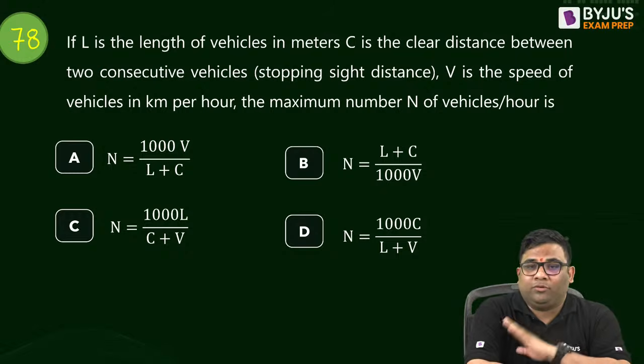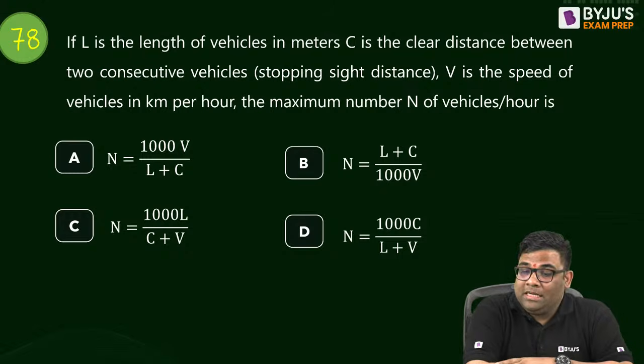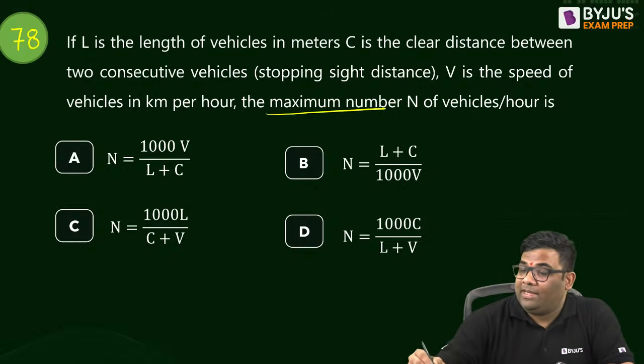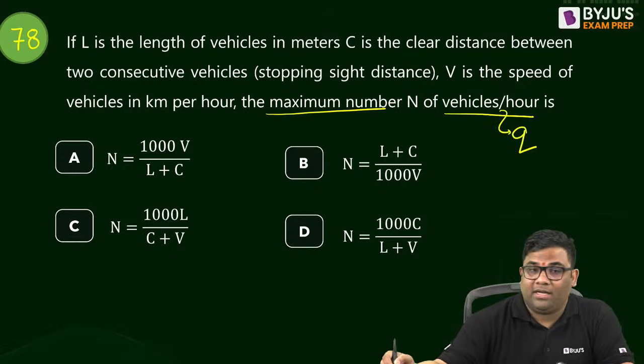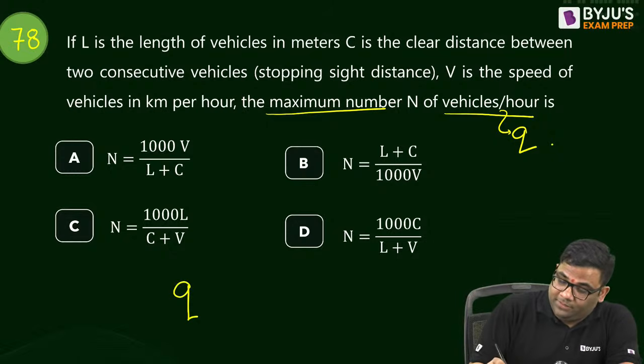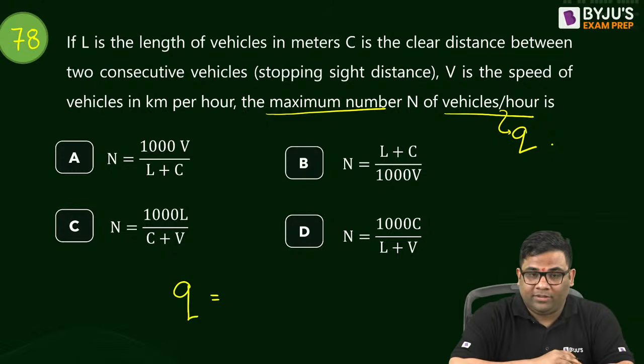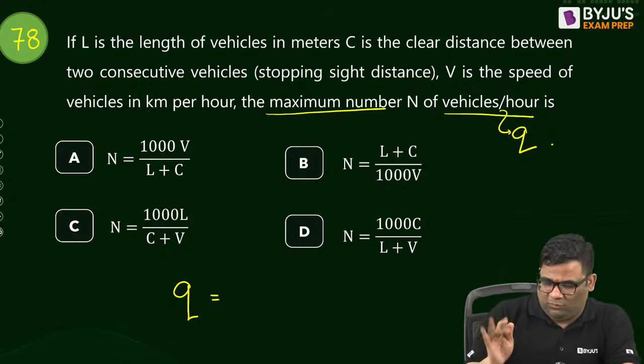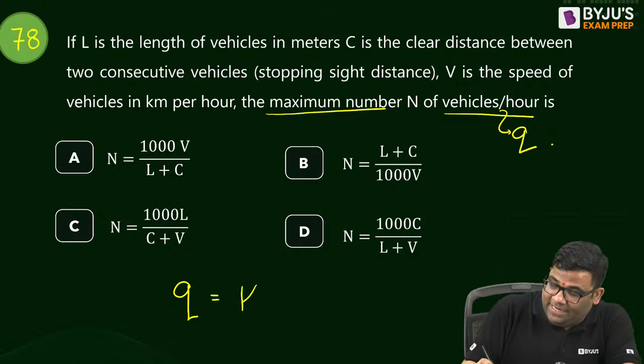Straightforward question. Now some questions of traffic engineering I have included. The maximum number of vehicles, that is vehicles per hour. This is nothing but the flow they are asking. What is the flow equation? The flow equation is nothing but K into V.